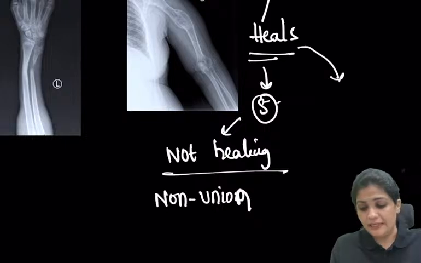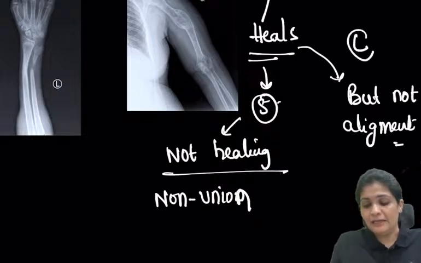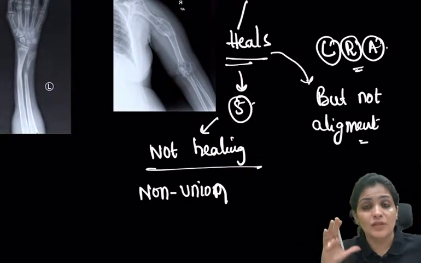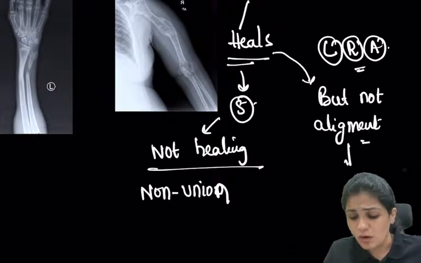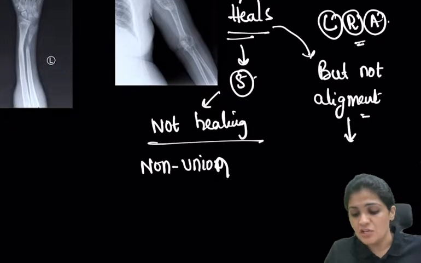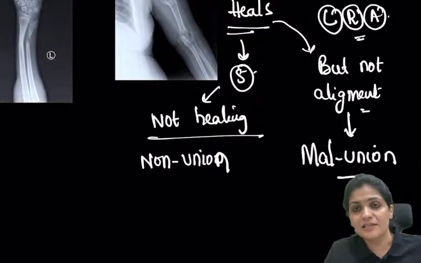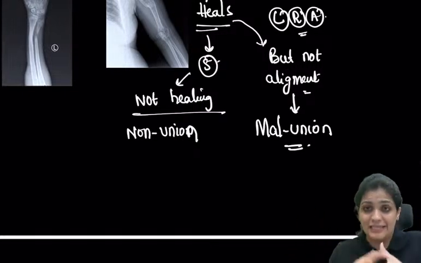If the fracture is healing but not aligned, always remember in ortho, it is the alignment, the length, the rotation. The length, the rotation, and alignment have to be correct so that there will be use of that particular bone. For example, if it is not aligned properly, it will result in damage to the biomechanics of it, right? That is why whenever it is not aligned, we are not happy with that union, and we call it malunion. So it is not aligned, but union has occurred, right?